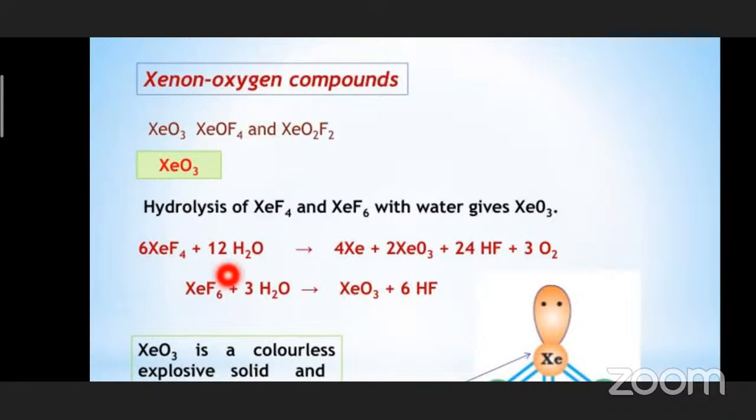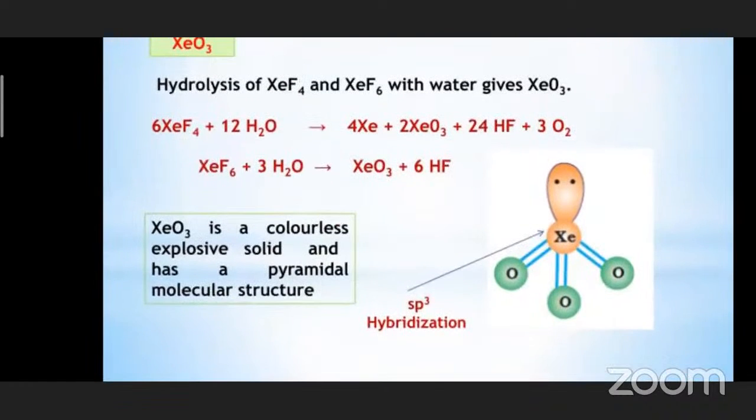If you practice this equation as the chemical properties of XeF4 and XeF6, you will get this. Okay. And similarly, xenon hexafluoride is reacting with the water and forming XeO3 and HF. XeO3 is an explosive solid. This you have to remember. See here, XeO3 is a colorless explosive solid and has a pyramidal molecular structure.